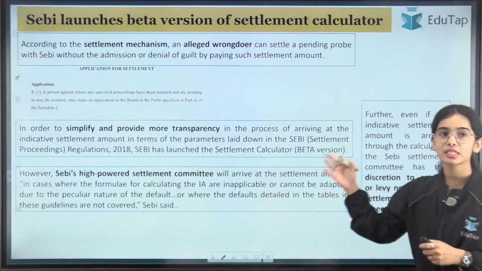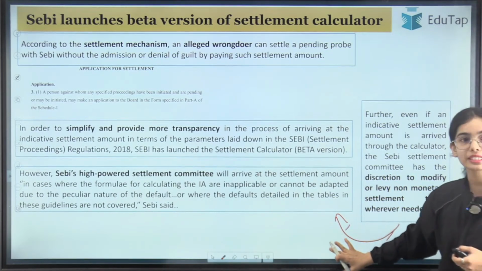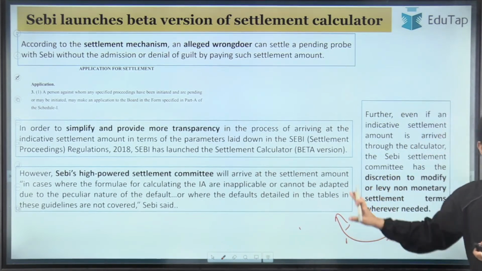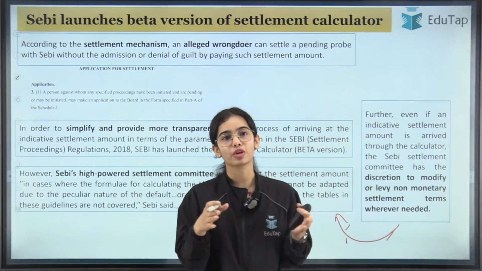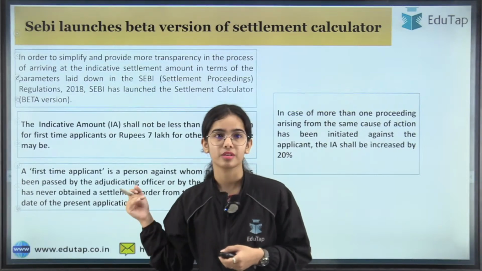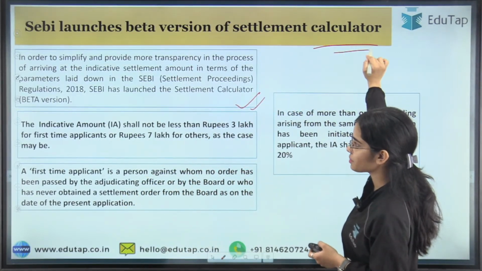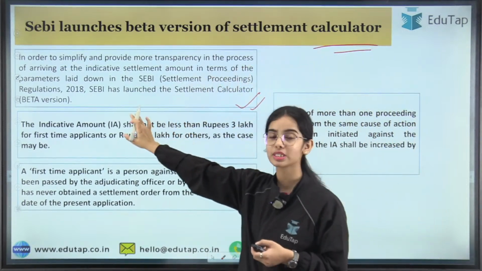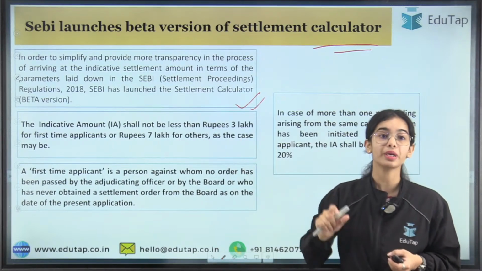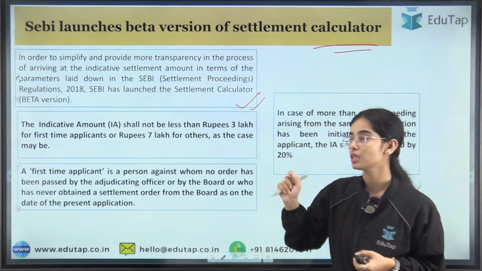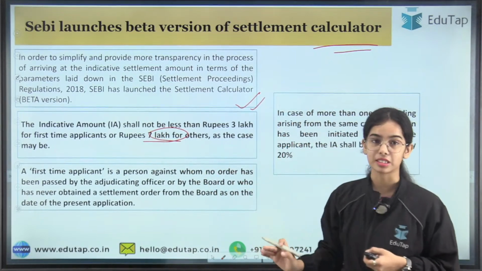So this is the whole news article about the settlement calculator that you can see. I hope this is easy to understand now. We have already discussed all of these news articles in the first part of June 2024. The beta version of the settlement calculator has been launched. In this, the indicative amounts shall not be less than 3 lakh for first time applicants and shall not be less than 7 lakh for second time or third time applicants. So this is the basic idea.